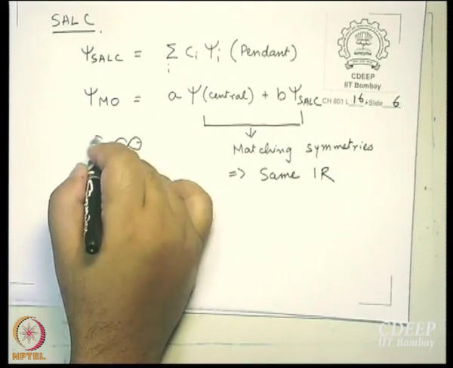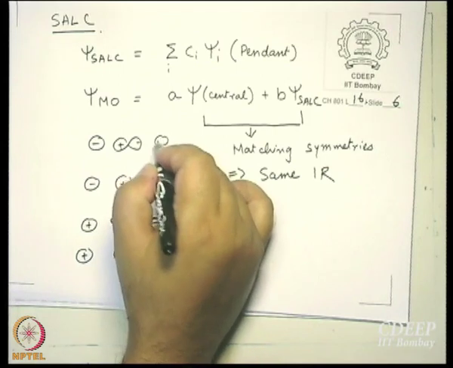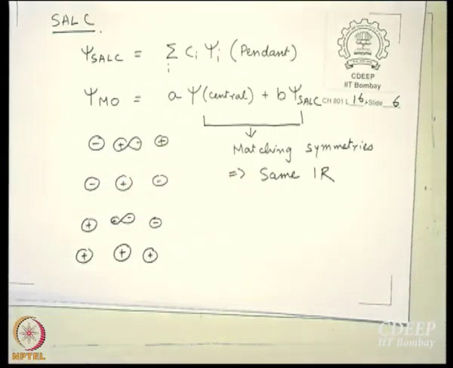And this can become minus plus, something like that. Alright. So see, so far all this we can do without even bothering about your character table. Okay, that's why we are doing it first.